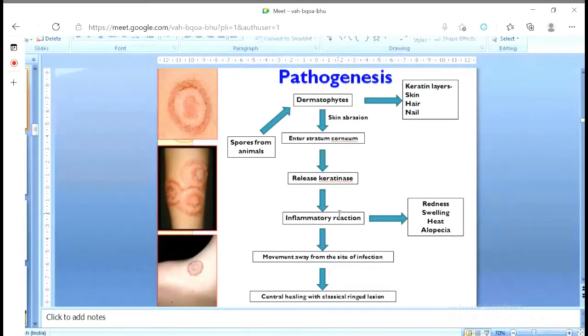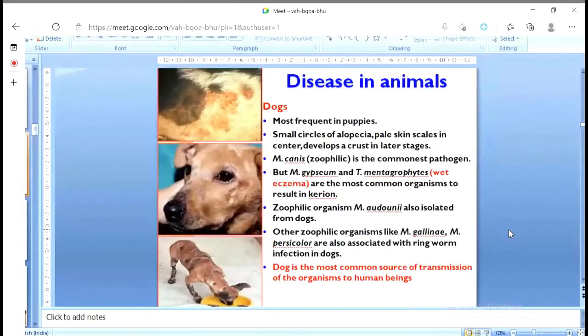Once inflammation starts, the fungus moves away from the site of infection, and ultimately there is central healing with a classical ring lesion. It means in the middle portion there will be a healed area, but the surrounding area will be inflamed. You can see the multiple rings are forming. So this is typical ringworm infection. Let us look at what the different types of infection or diseases are that appear in animals.